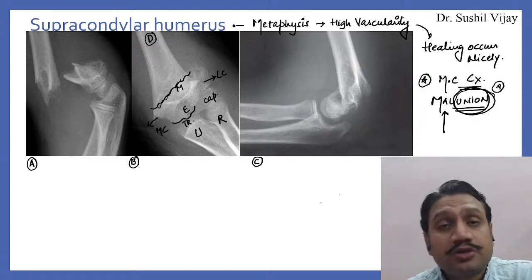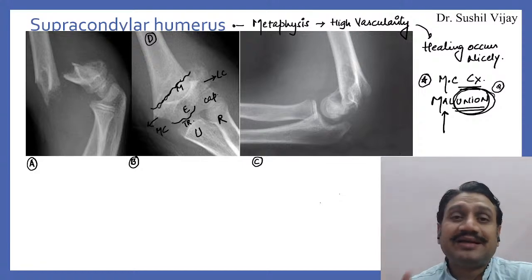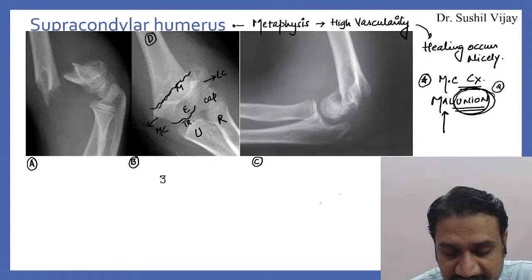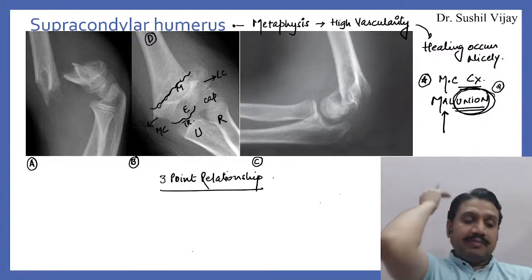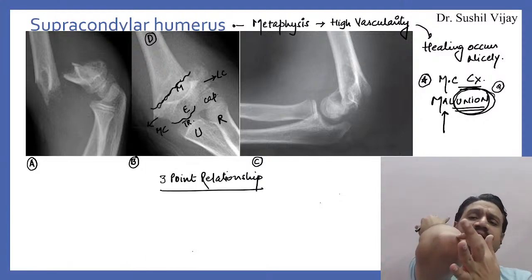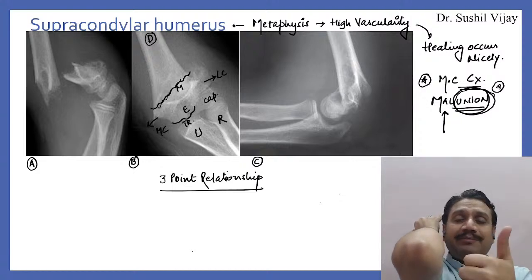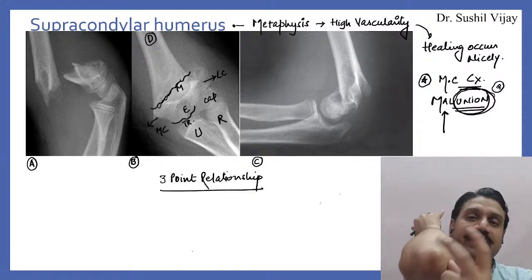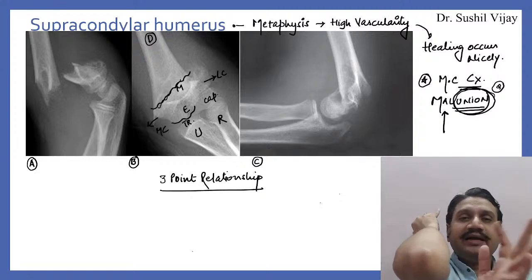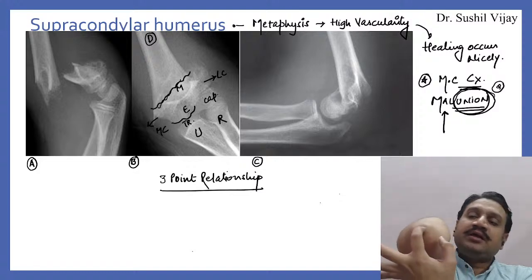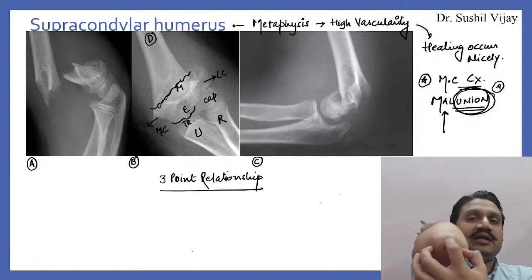But please also remember that there is one very interesting concept in the elbow, and that is about the 3-point relationship. Now, what is that 3-point relationship in supracondylar? What is so important in 3-point relationship here? See, on the back of my elbow, this central point is the olecranon. I'm keeping my thumb on my medial epicondyle and the index finger on the lateral epicondyle, like this. The index finger here on the olecranon, thumb on the medial epicondyle and middle finger on the lateral epicondyle.